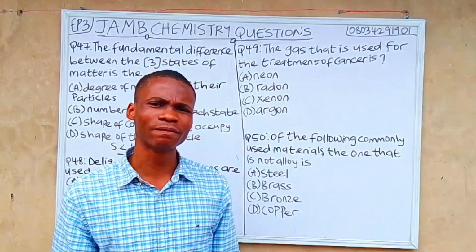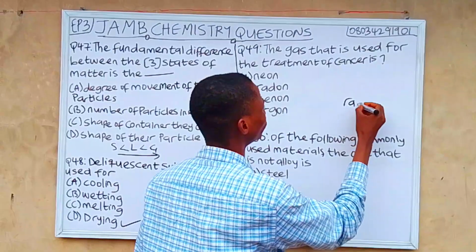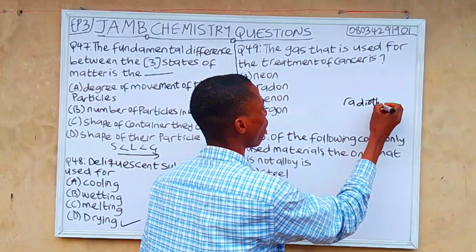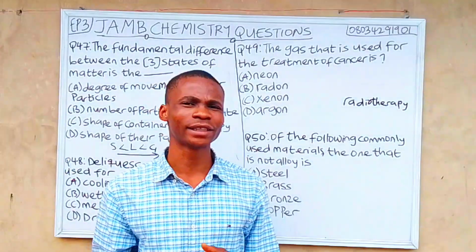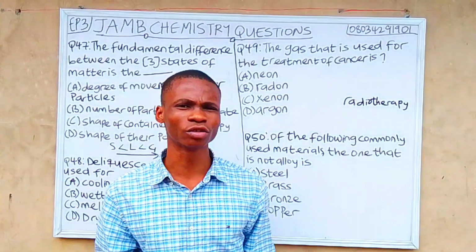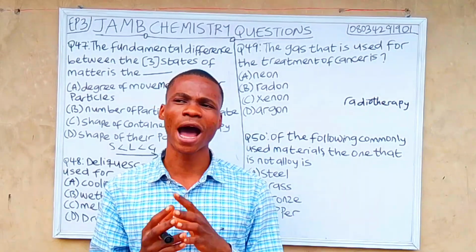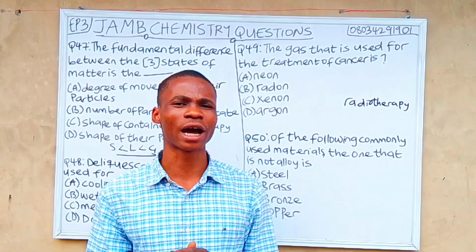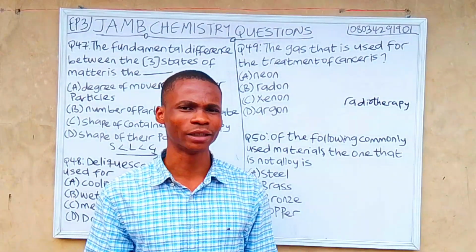Radon is used for treatment of cancer by radiotherapy. Radiotherapy works in the hospital and is one of the lucrative courses that a science student can study. Radiotherapy uses radon to treat cancer. I hope you know that now. If you are asked what the work of radiotherapy is, you should be able to define it with my explanation.